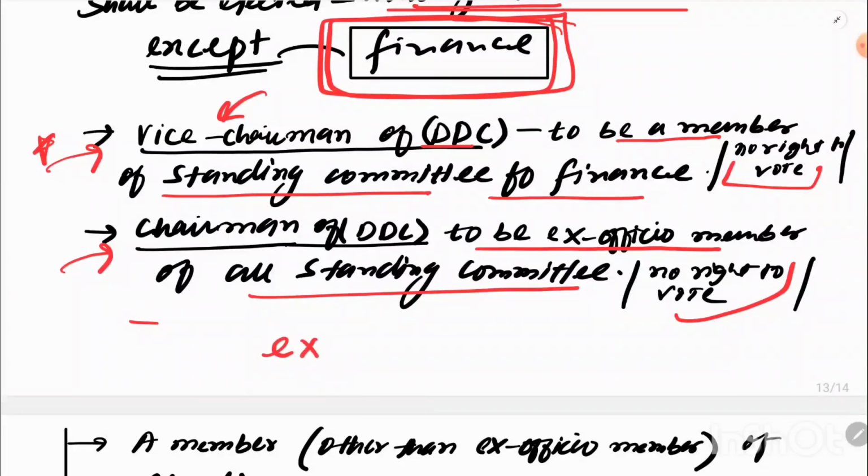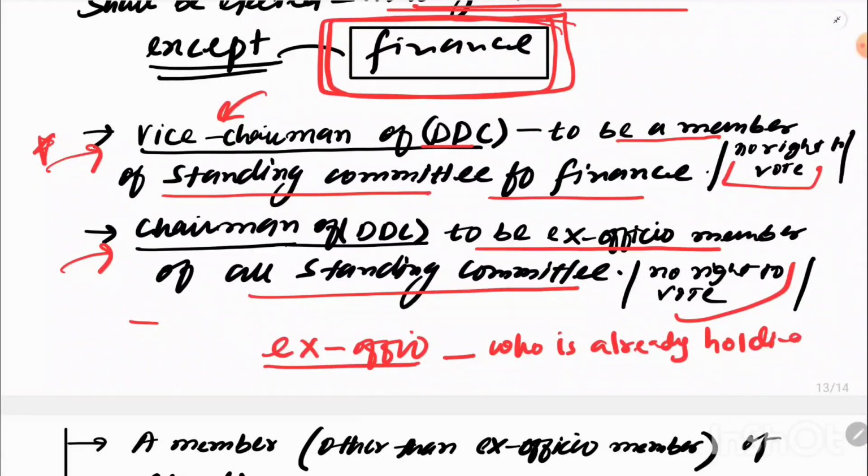What is ex officio? I will tell you. An ex officio member is a member who is already holding an office. For example, if there is a deputy commissioner, and he is given the role to be a member of some committee, then for that committee he shall be the ex officio member. It means a member who is already holding his own office. Similarly, the chairperson of the district development council will be the ex officio member of all standing committees.